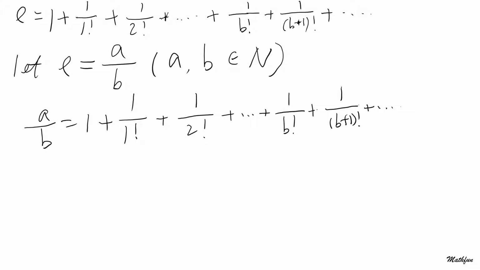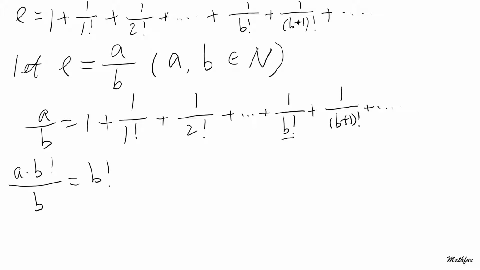And on both sides, we're going to multiply by b factorial. So on this side, you're going to have a times b factorial divided by b equals, this will be